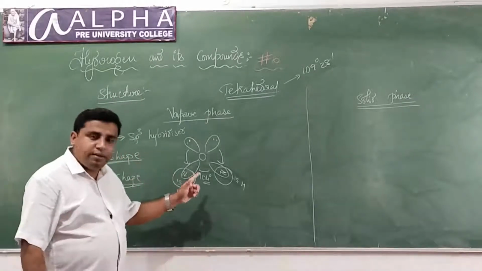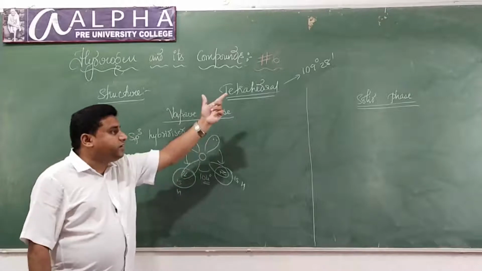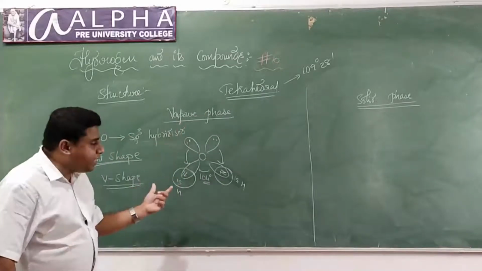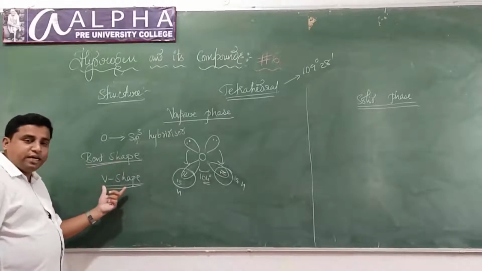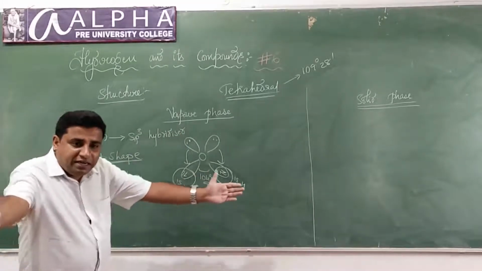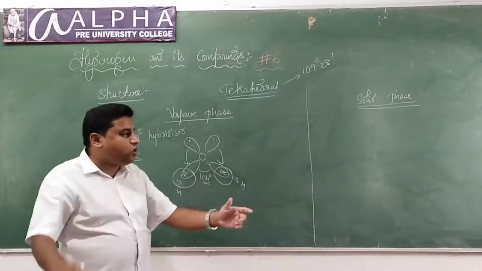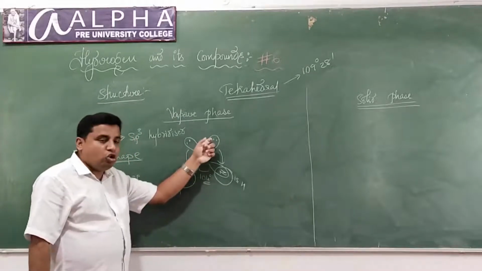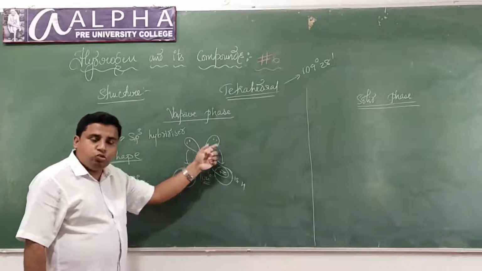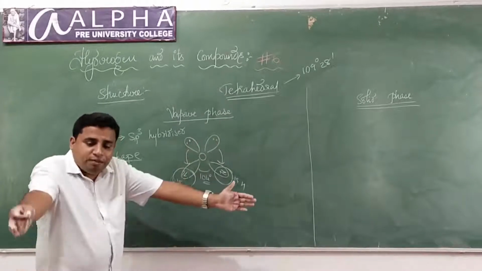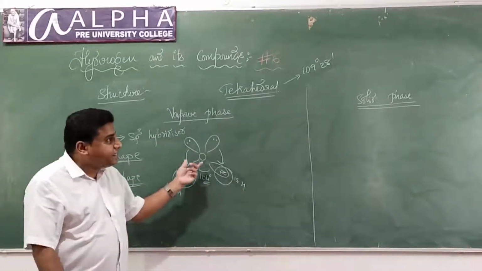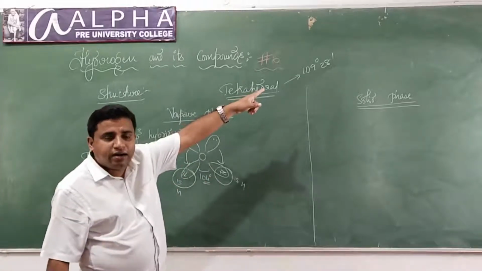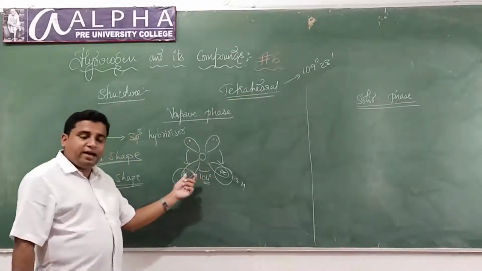Any doubts? Why is it less than the normal tetrahedral angle? The shape is not a regular tetrahedral. What is the shape here? It is bent shape or V shape. So why is it bent shape or V shape? Because of the extensive repulsion between lone pair and bond pair. Since these pairs of electrons repel, the bond angle gets contracted, hence the actual bond angle is less than the normal tetrahedral angle. What is the actual bond angle in a water molecule?